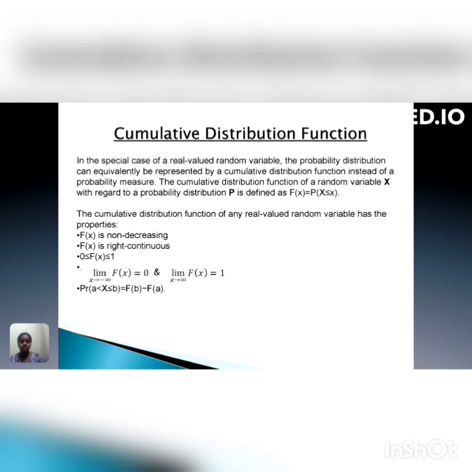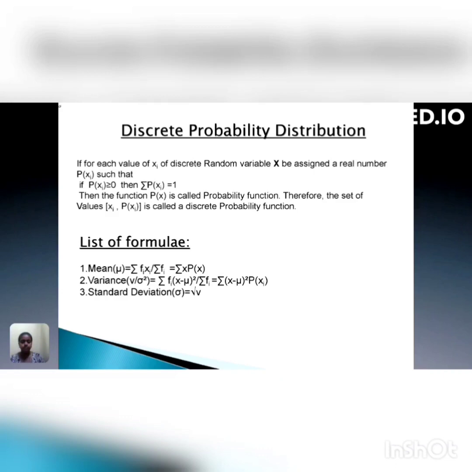The cumulative distribution function of any real valued random variable has the following properties. F of x is non-decreasing, F of x is right continuous, F of x lies between 0 and 1, the limit as x tends to minus infinity, F of x is equal to 0, and the limit as x tends to infinity, F of x is equal to 1. The probability of X lying between a and b is equal to F of b minus F of a.